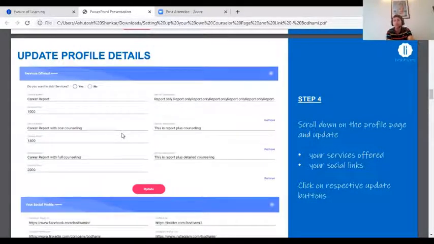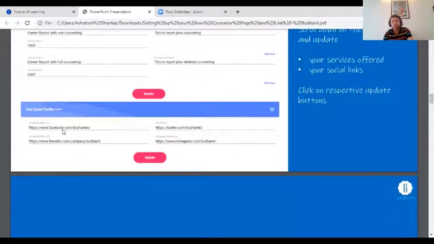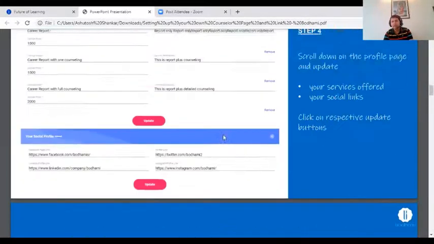For example, if you want to offer multiple types of counseling, starting from career report with one counseling, career report with full counseling, you can also define your pricing yourself, that I'll charge 2,000 for career report with full counseling, 1,500 for career report with one counseling, 1,000 rupees for only career report, and you can update it. And then you can put your social profiles also here. So whatever social media pages that you have created for your business, you can just put the social media profiles also in this page.